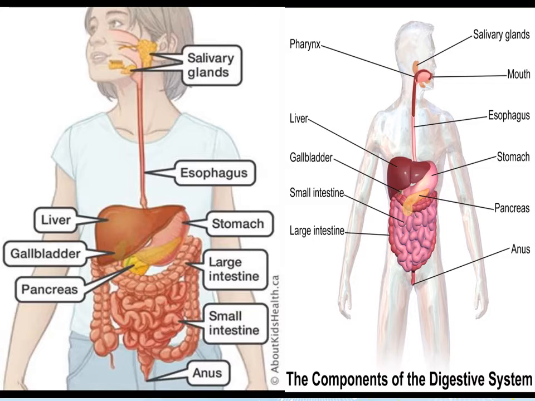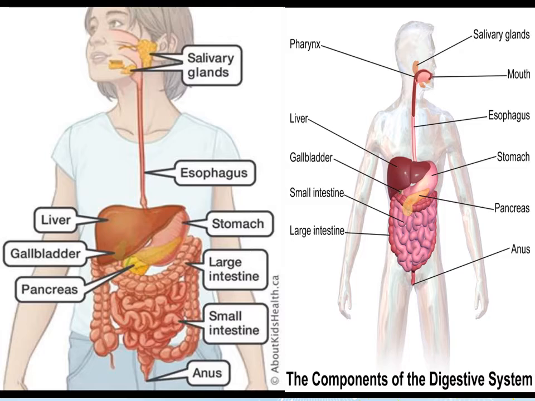And then food travels from the stomach to the small intestine, in which digestion is finalized and the nutrients are obtained by the action of intestinal juices. Sometimes the liver and the pancreas, which are not organs of digestion, they are just glands, secrete juices and help in digestion. Food does not pass through the liver and pancreas, but they aid the stomach and the small intestine in performing chemical digestion for the different types of food we eat.